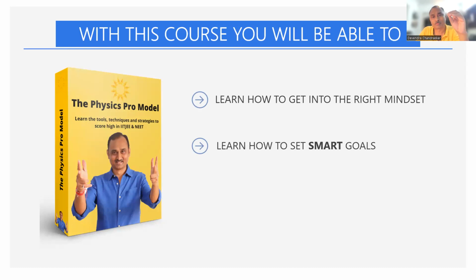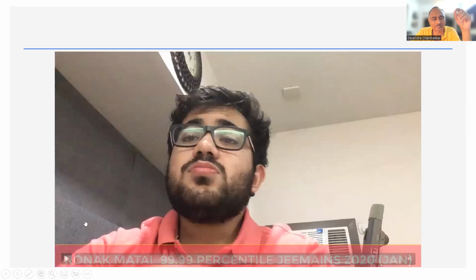You will learn how to set your SMART goals. SMART goals are specific. S stands for specific, M stands for measurable, A for attainable, R stands for reasonable, and T stands for time bound. Right? Learn concept applications, learn strategies. This is what you need to learn. Now, the best beneficiary of this entire Physics Pro model was this kid, Ronak Matai. His rank was 2317 and his percentile in physics in the January mains attempt of 2020 was 99.9999.